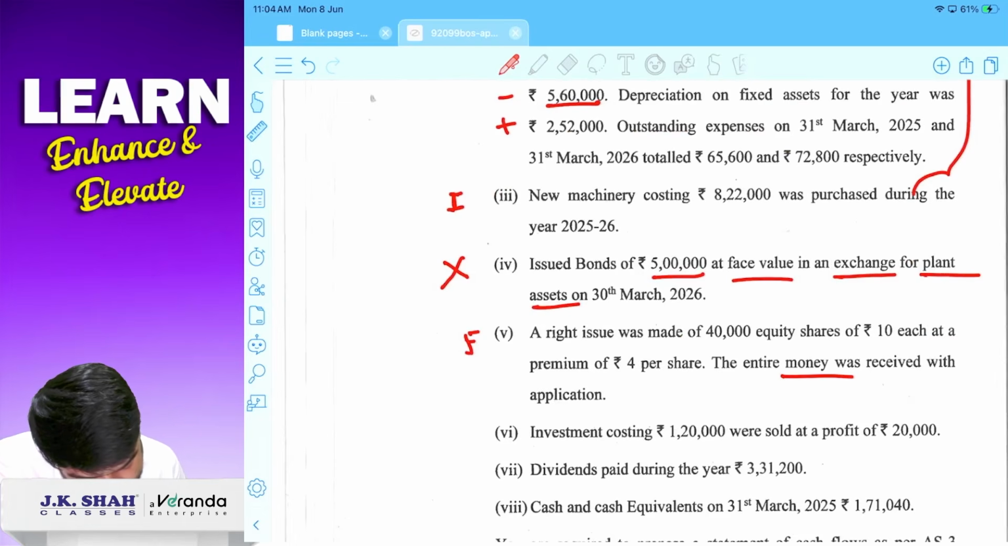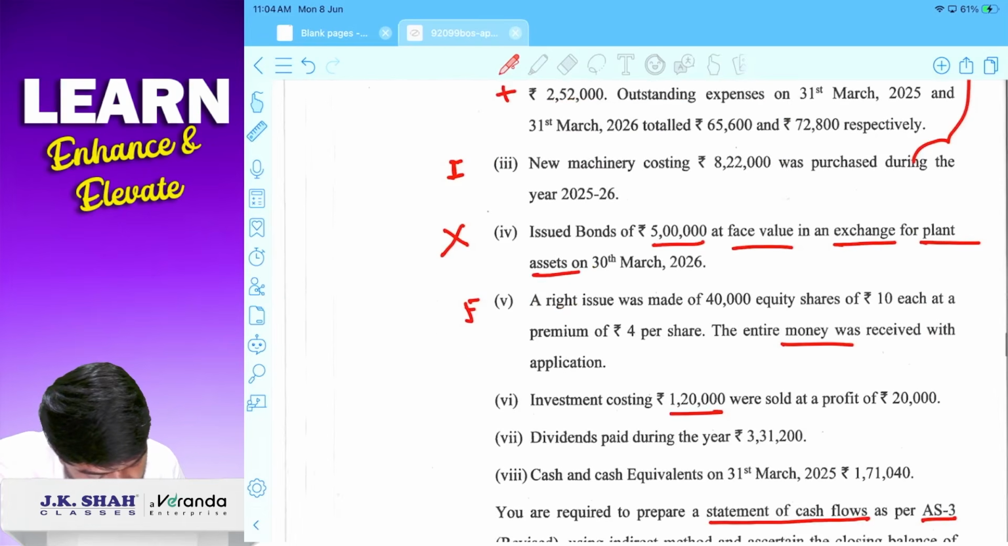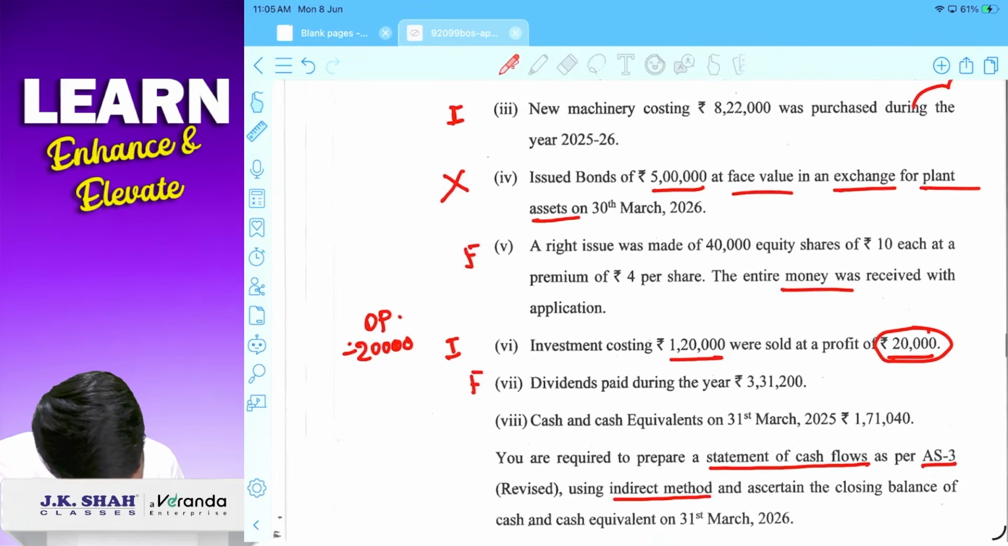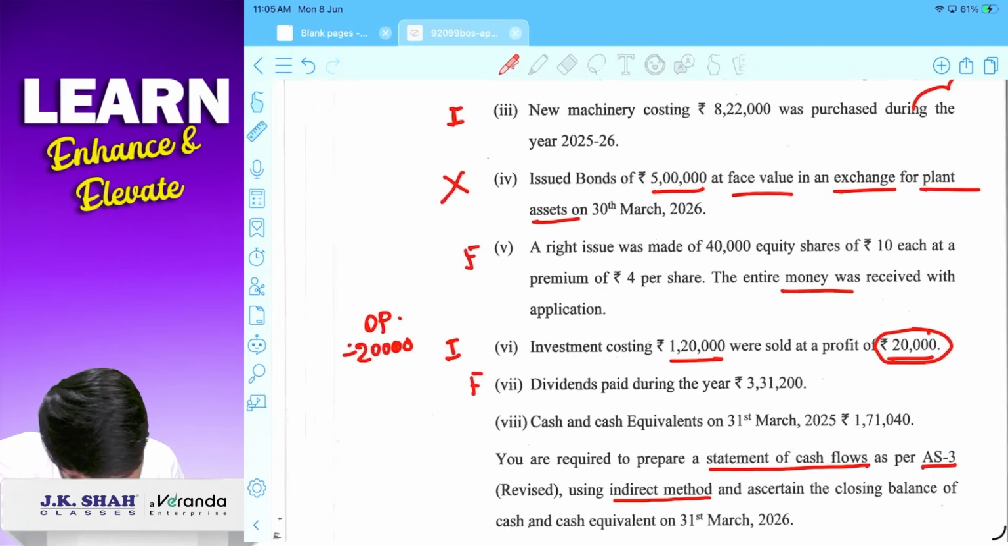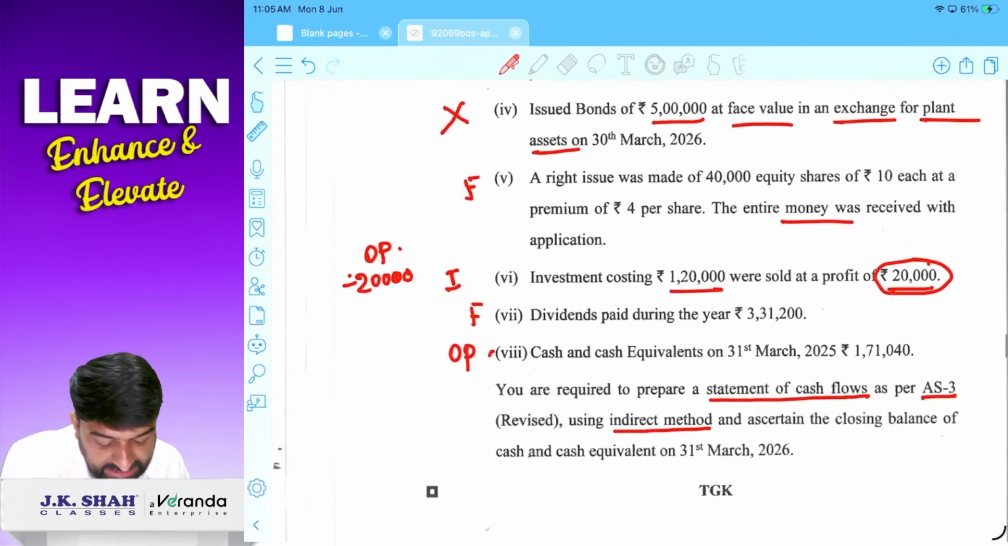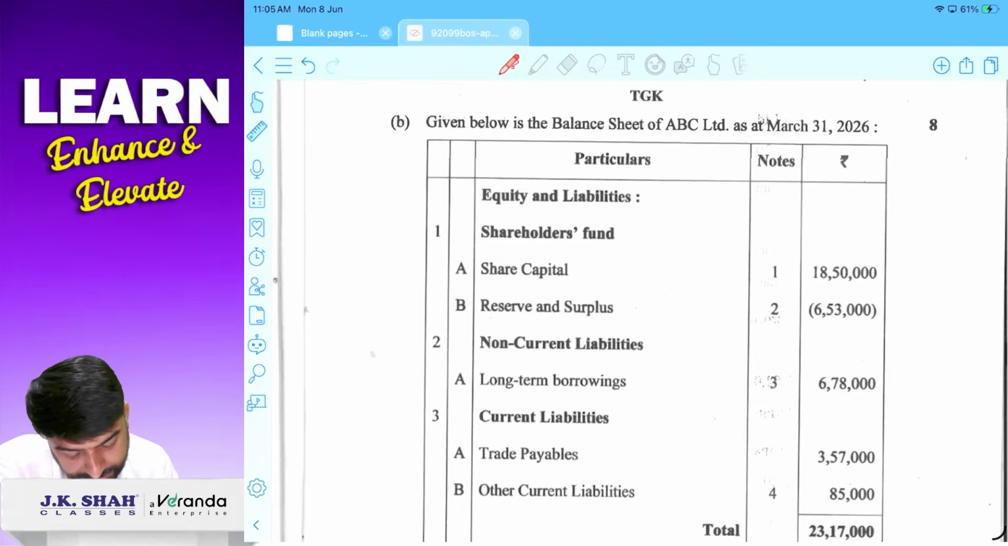Correct. Right issue was made. It is a financing activity. Entire money was received. Investment costing 1,20,000 were sold at a profit of 20,000. It is investing activity और ये 20,000 operating में से minus करना पड़ेगा. 20,000 operating में minus होगा. करेक्ट. Dividend paid, financing activity, cash and cash equivalent, opening balance is given. Fair enough. We have to prepare cash flow and we will get closing balance.